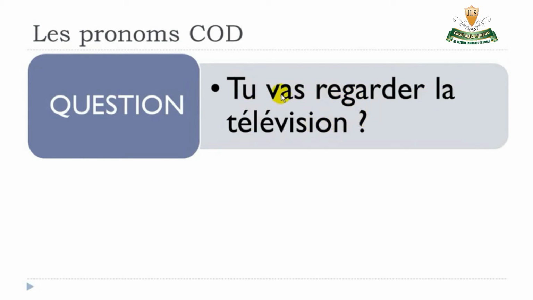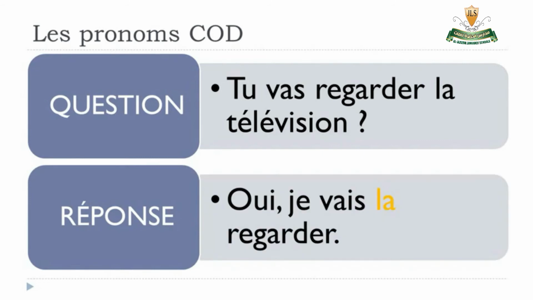Okay, and then here, if you look carefully, you've got two verbs. And that's the important thing here. So if you have a structure with two verbs, and then you want to use a pronoun, this pronoun will always come before the second verb.